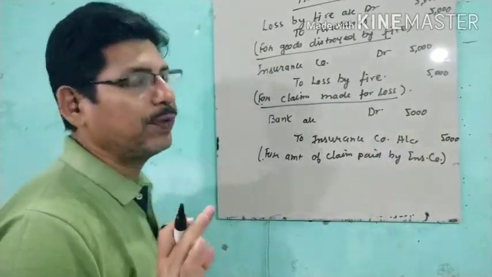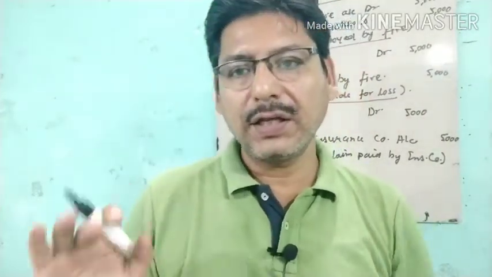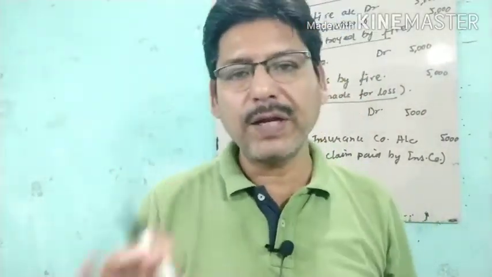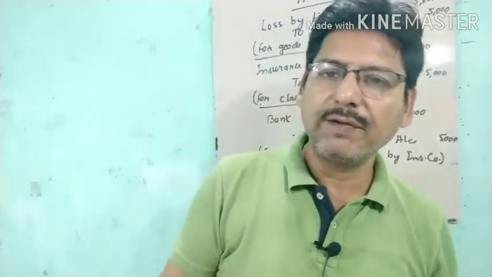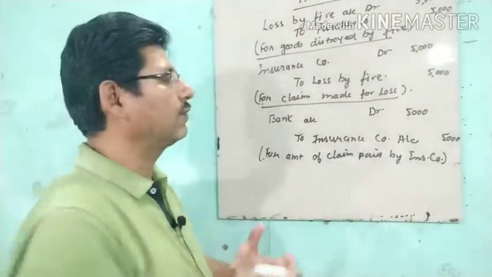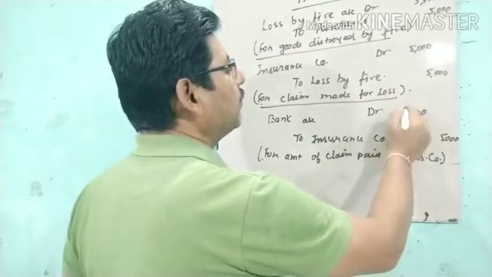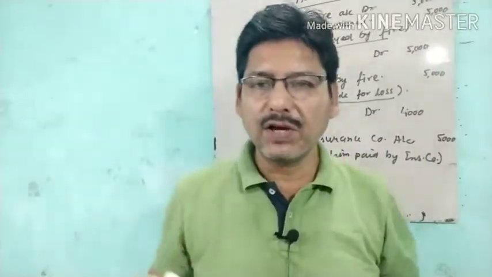If the insurance company doesn't pay us 5,000, and says the loss is for 4,000, we'll pay you 4,000, although we made the claim for 5,000, we are getting only 4,000 out of that. So we will write bank account debit with 4,000, and that 1,000 is the loss.